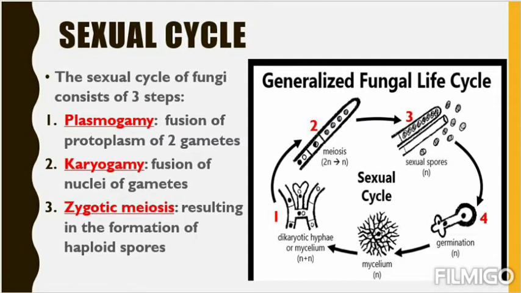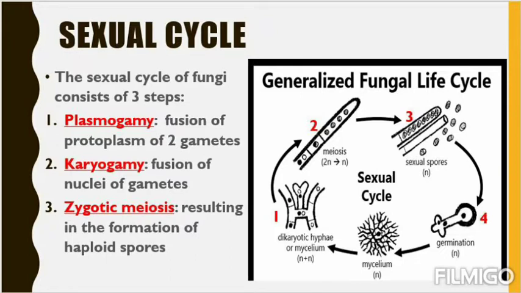See in the picture, you can see step number 1, dikaryotic hyphae or mycelium, n plus n, mix up to become 2n. See step number 2, that 2n again undergoes meiosis. Meiosis is the cell division and becomes n, and each n will develop into a spore, and each spore will germinate into a new mycelium. So mycelium is having n. When they become 2n, again they will separate, again they become n. So n, 2n, n, 2n, like that the cycle will go.